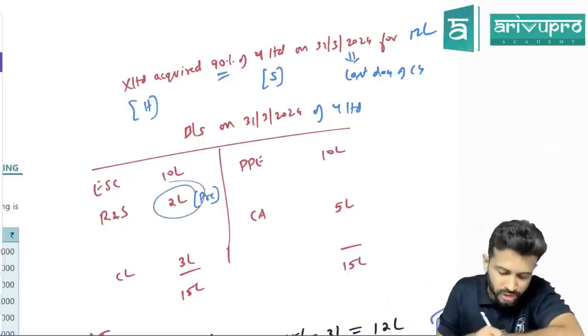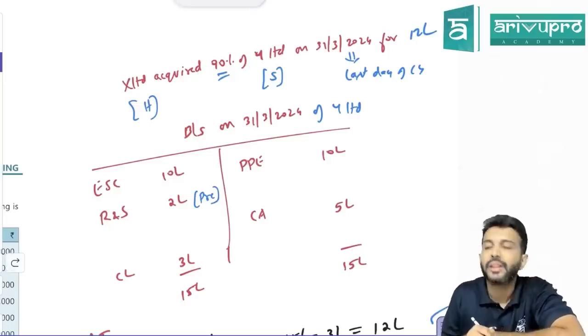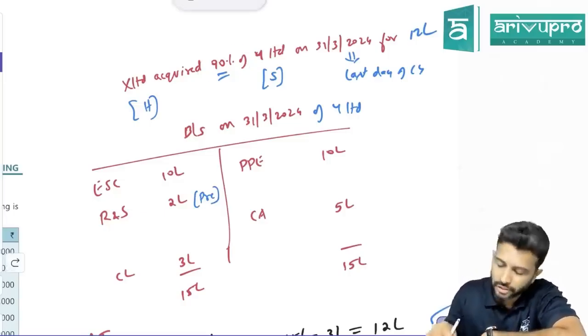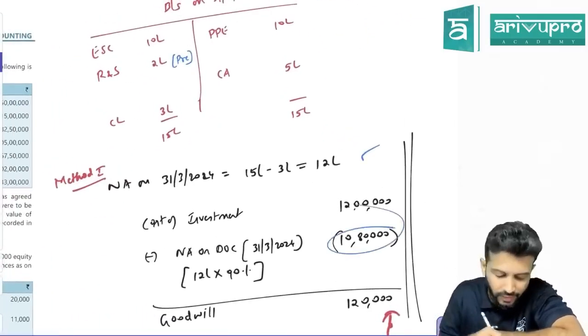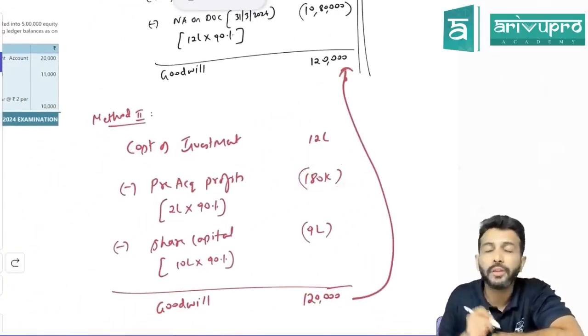Okay, so how much is pre-acquisition profit? 2 lakh. Will the holding company get the entire pre-acquisition profit or their share? Their share. How much is their share? 90%. So calculate 2 lakh and 90%. How much is that? 1 lakh 80,000. Correct? This method. 1 lakh 80,000. Yes, sir.